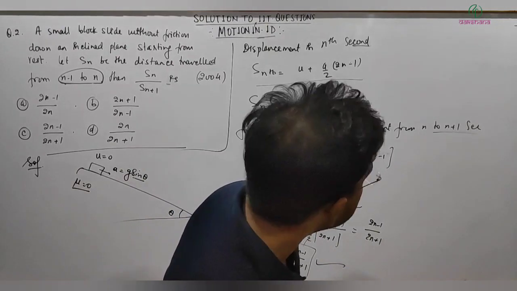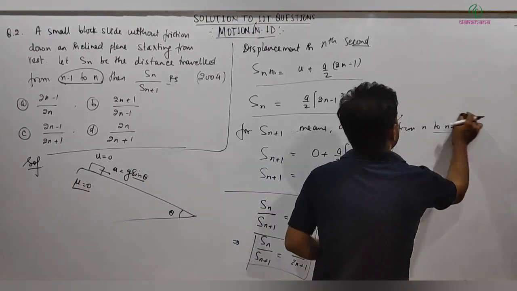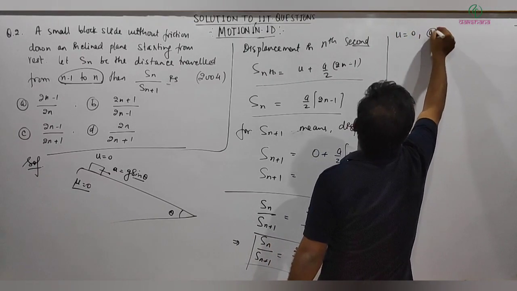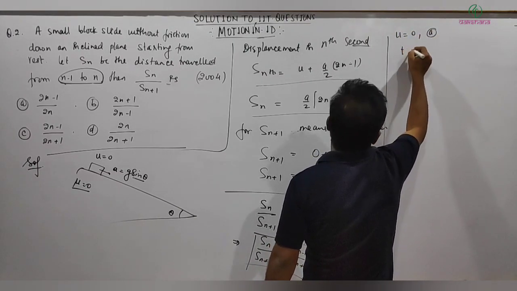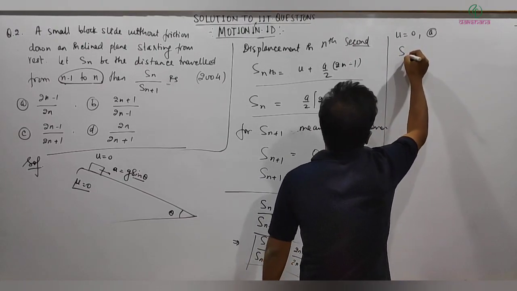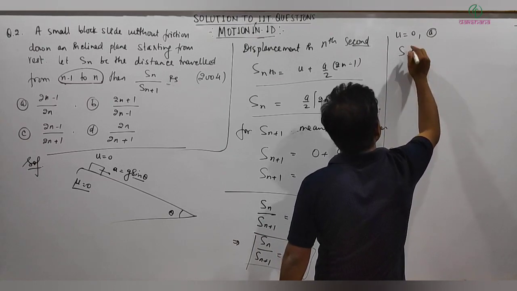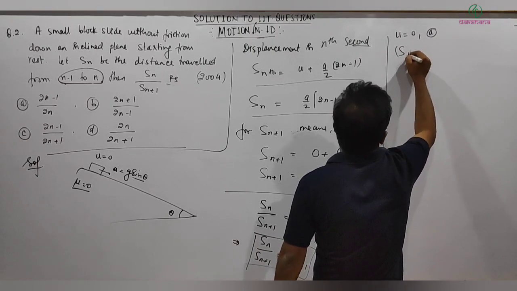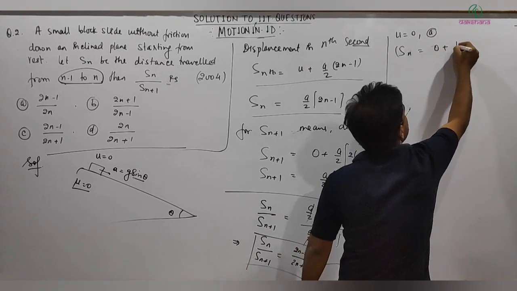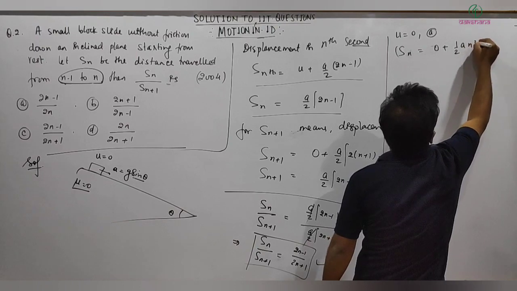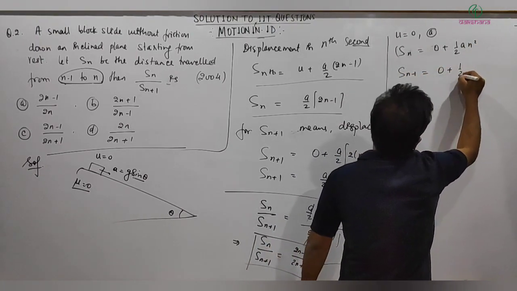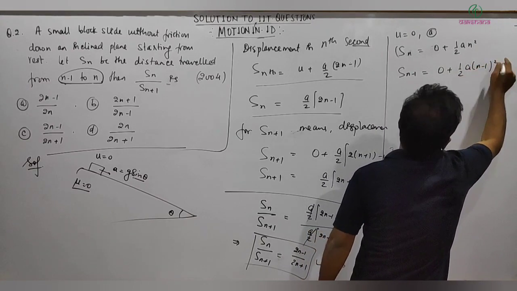Another way is you can calculate with u equal to 0, acceleration a, and then calculate displacement in n seconds. Sn means n seconds, which will be equal to 0 plus half a n square. Sn minus 1 is 0 plus half a, n minus 1 whole square.